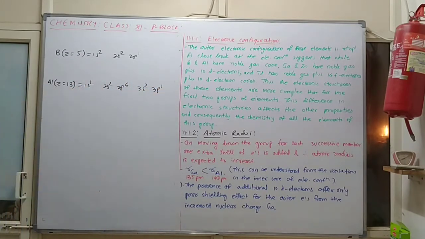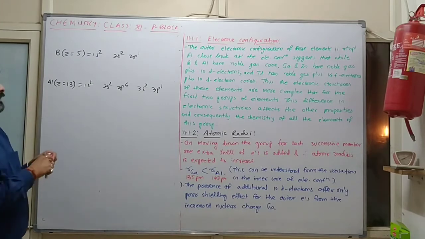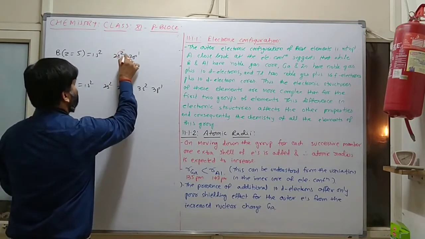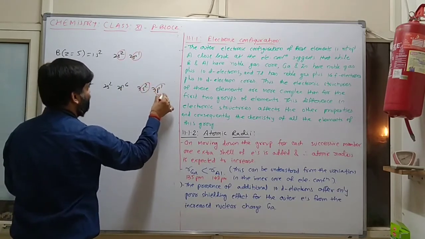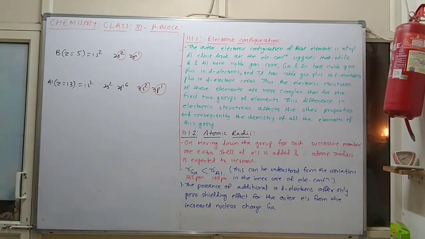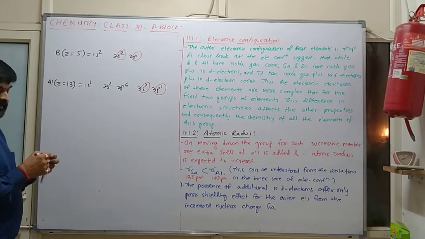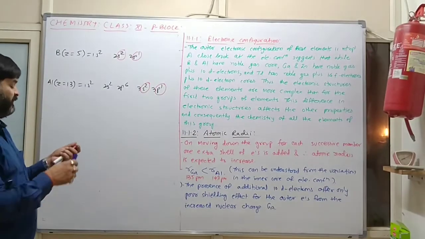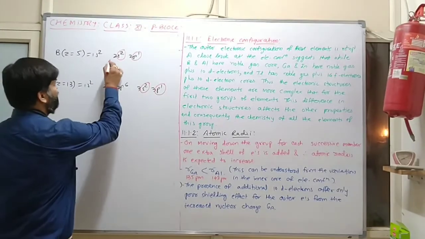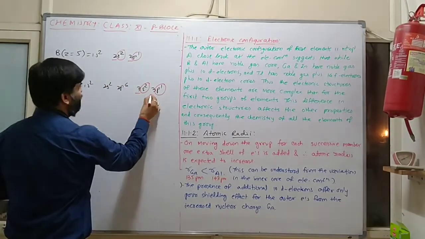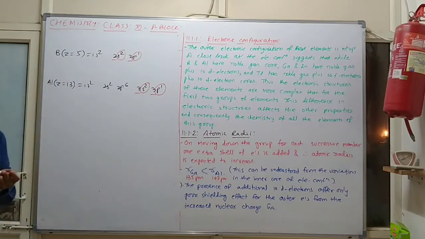Clear? Whenever we observe boron to aluminium, s2 and p1 is common, but only the principal quantum number will change: 2, and then 3 will come.